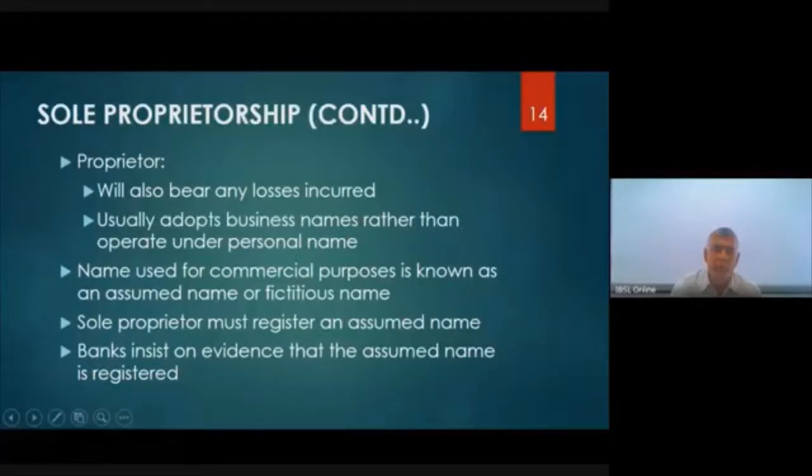Then the sole proprietor account, yes, as I told you, if losses are incurred, he will bear the loss. He usually adopts a business name rather than operating under his personal name. You would have heard various names, no? When you go on the road, you can see Sudharma Enterprises, Nihal Stores, Rani Grocers, like that.